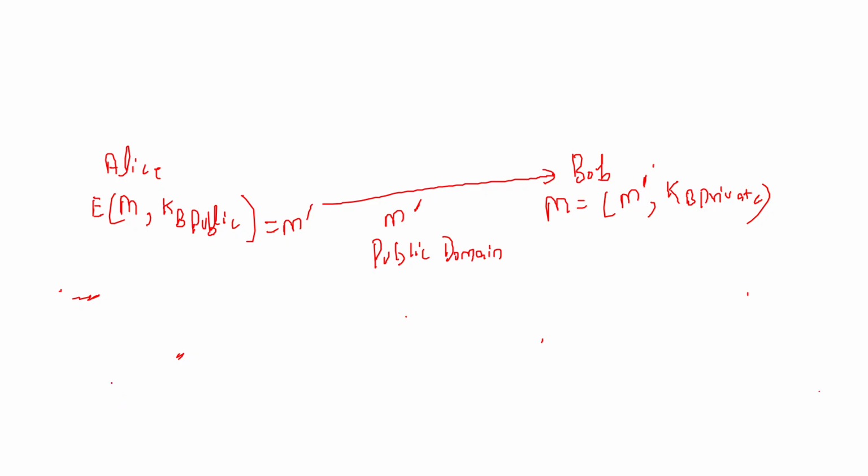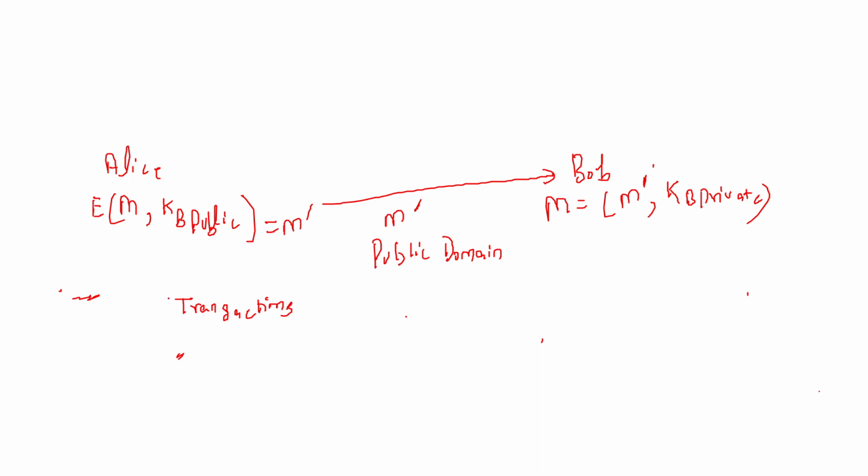Now here comes the application of this cryptography technique in blockchain technology. In blockchain we have transactions, which are sent by one person to another. Let us say we have a transaction which Alice sends to Bob.